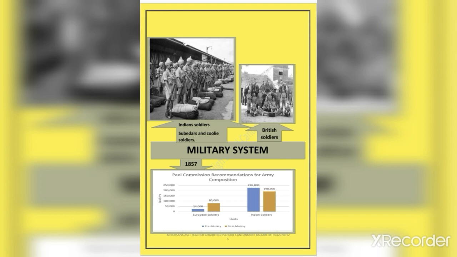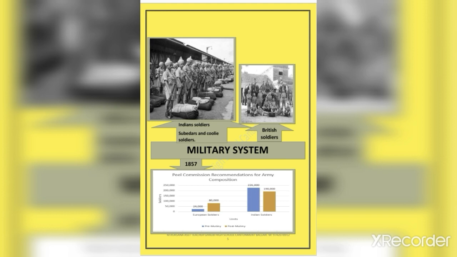Who are the officers here? The Britishers. The Indians could reach the rank of only Subedars, but the highest posts were available to the British only. Most of the Indians were coolie soldiers.